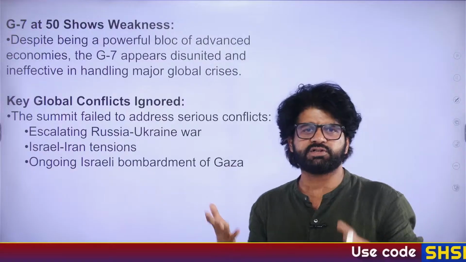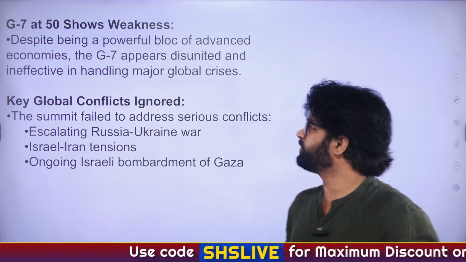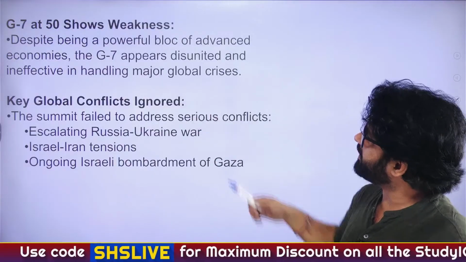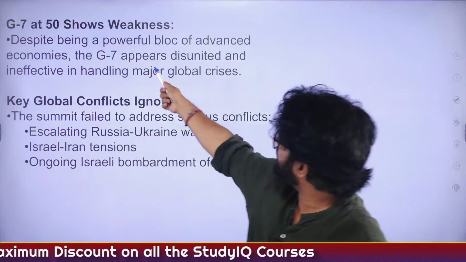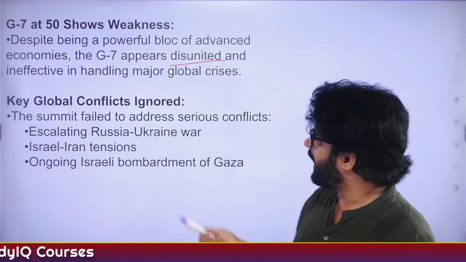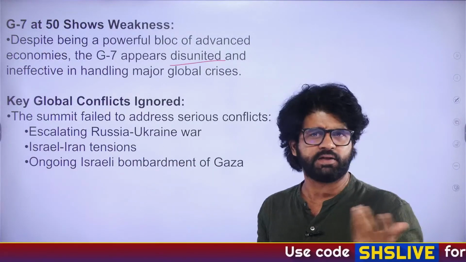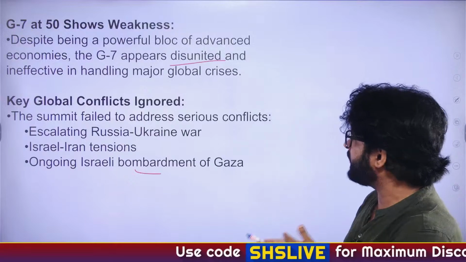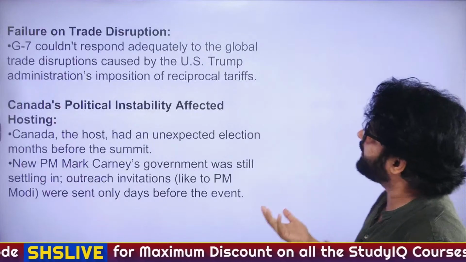Now they want to make it G9. Trump wants to make it G9. I don't like Trump at all, although our personal preferences don't matter. So G7 at 50 shows weakness. Despite being a powerful bloc of advanced economies, G7 appears disunited and ineffective. And we have talked about it. Have they done anything about the Russia-Ukraine war? Zilch, zero. Israel-Iran tension, zero. Ongoing Israel bombardment of Gaza, zero. So they are zero. Nothing concrete is coming out of it.